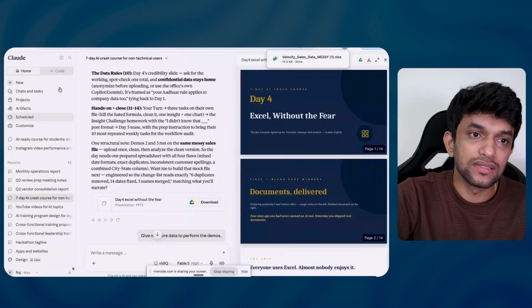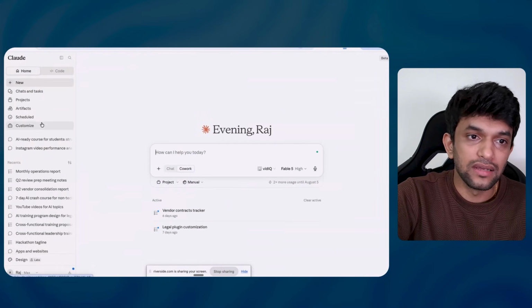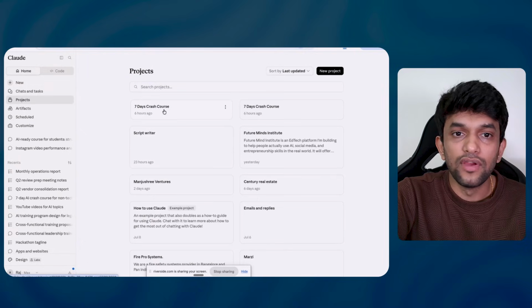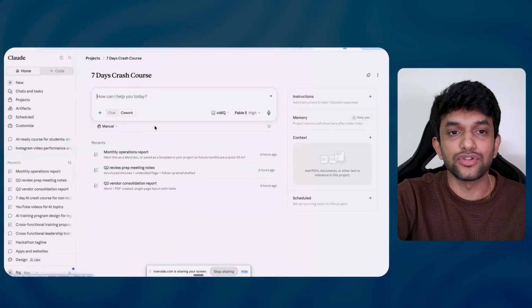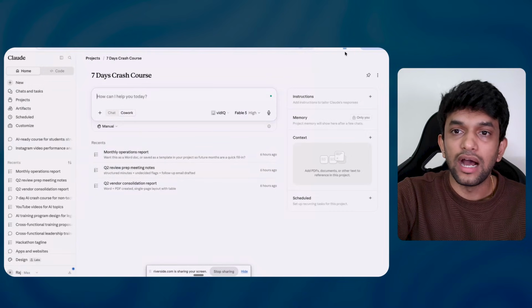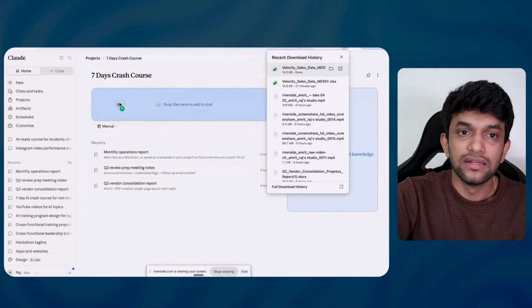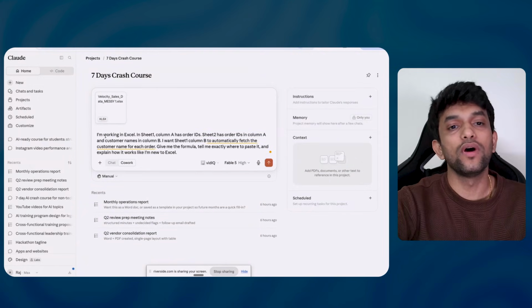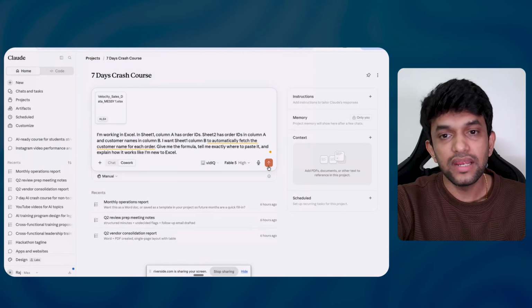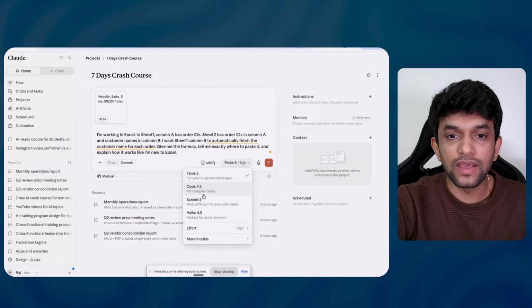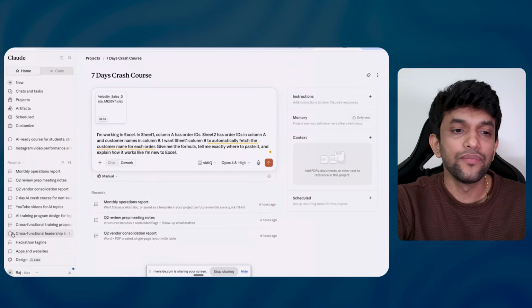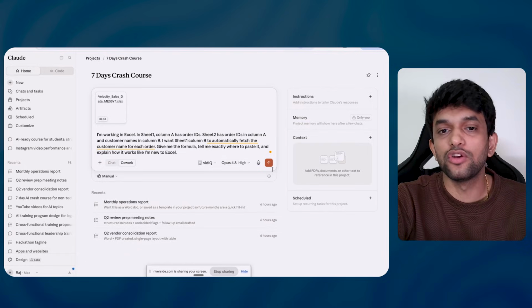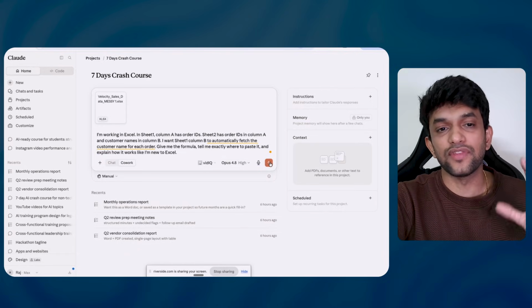Now what I will do is start a new chat, and where are we working over here? We are working on a 7 days AI crash course. Now here I will add this data and I will put the prompt over here, if you can see. Again here no need to use Fable 5, I can use Opus 4.8, right? I'm on a max plan. I would suggest you can go for Sonnet as well. But yeah, let me run this.